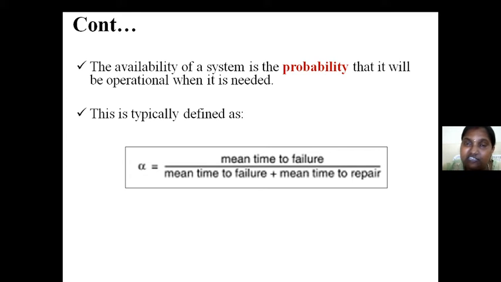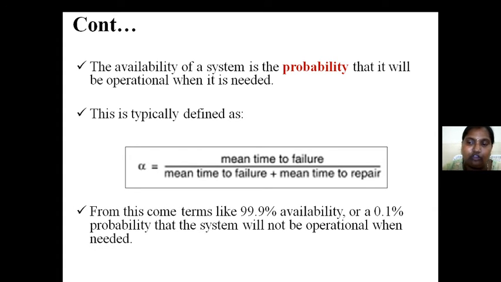In order to estimate the time period, we have a formula: the mean time to failure divided by the mean time to failure plus the mean time to repair. The numerator is the time to failure, and the denominator includes both the time to failure and the time to recover. Based upon the alpha value, we can decide whether there is availability of data or not.